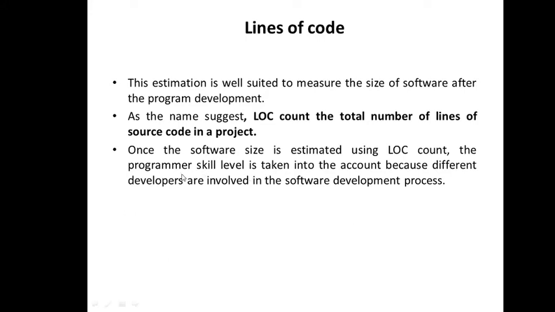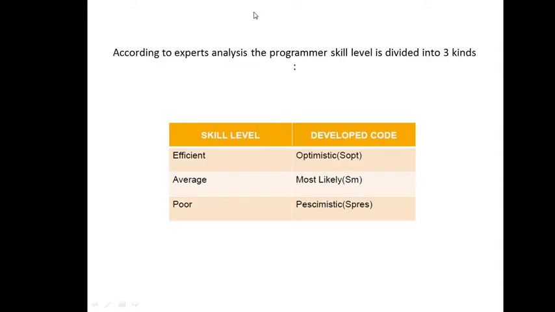So this is what is said here. Programmer skill level has to be considered while you're taking line of code into account. According to it, skill level can be divided into 3: efficient, average and poor. He is an efficient or skilled person.